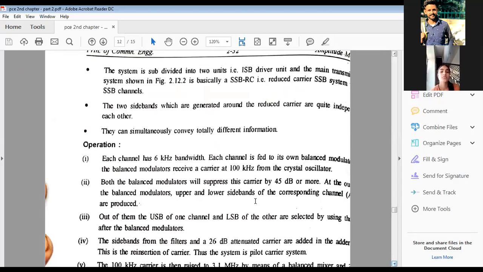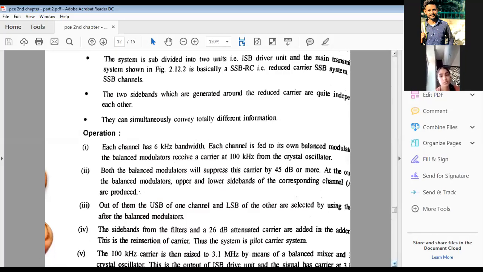But here information can be conveyed simultaneously, and it is different information, because both sidebands, though their amplitude may be the same, contain different information. That is why they are independent of each other. Clear? Yes, sir. Okay.